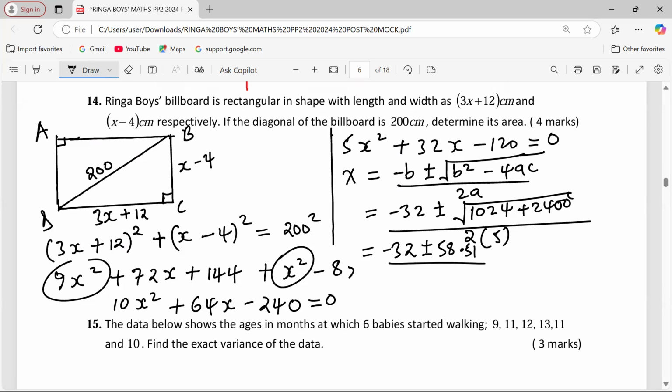Then this is out of 10. So we can get the two possible values of x, whereby we take negative 32 plus 58.51, then we divide by 10. This gives us 2.6. All right, these values are becoming a little bit too small because I'm getting 2.6. Maybe we check our equation.